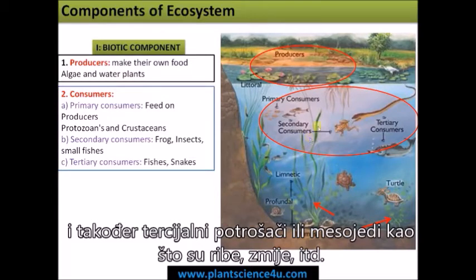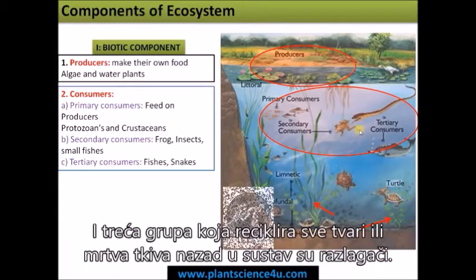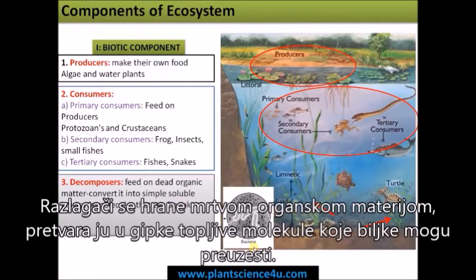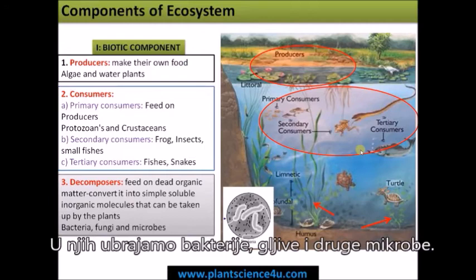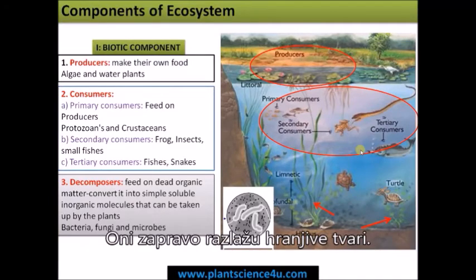include fishes, snakes, etc. And the third group, the recycling of all these matter or dead decayed matters are recycled back to the system by decomposers. Decomposers feed on dead organic matter, convert it into simple molecules that can be taken up by the plants. It includes bacteria, fungi and all other microbes, and they are actually the recyclers of nutrients.